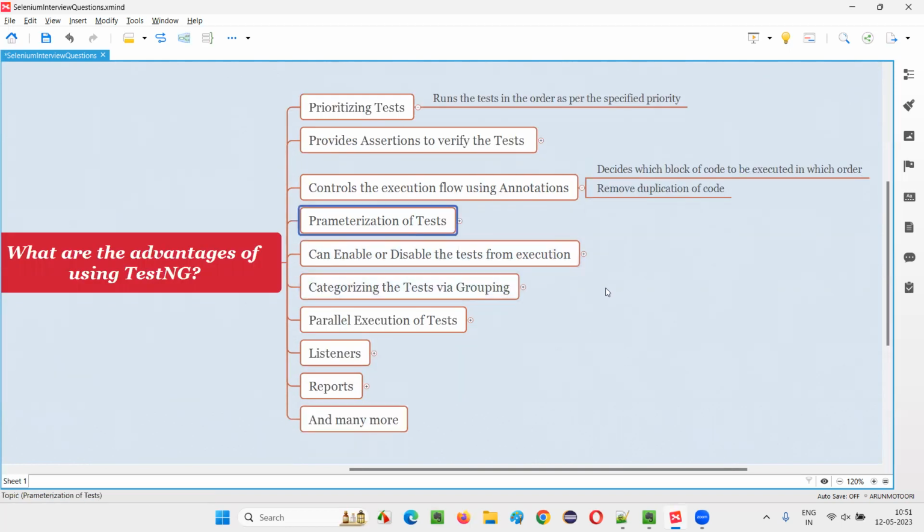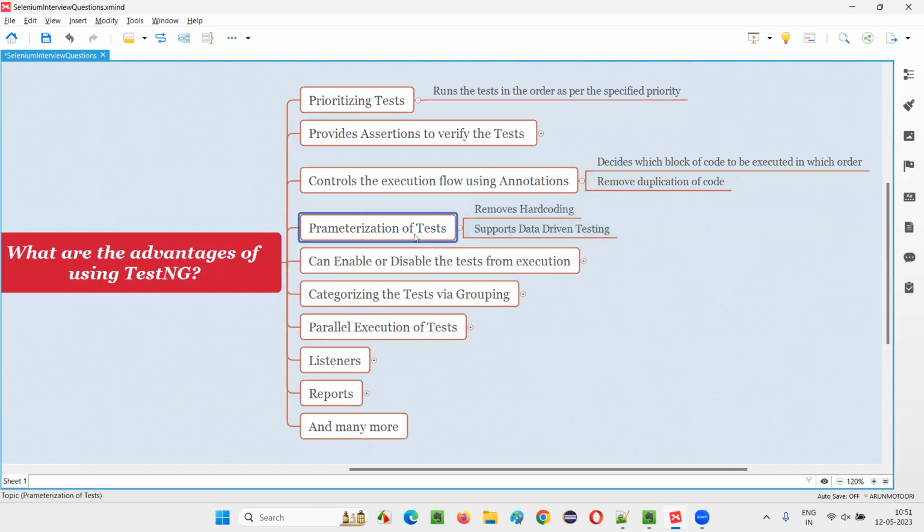Then, parameterization of the test. Next advantage we get from TestNG is parameterization of tests. That means data-driven testing is possible, and we can also remove the hard coding of the data with the help of parameterizing. In normal Java, there will be some methods without any parameters; when you call that method, you don't have to pass any data. But there may be some methods having a single parameter or multiple parameters. In that case, when you call that method, you have to pass the respective amount of data according to the number of parameters available in that method.